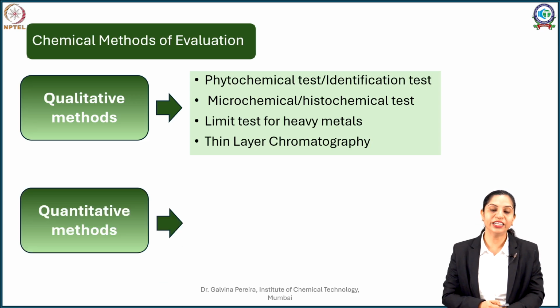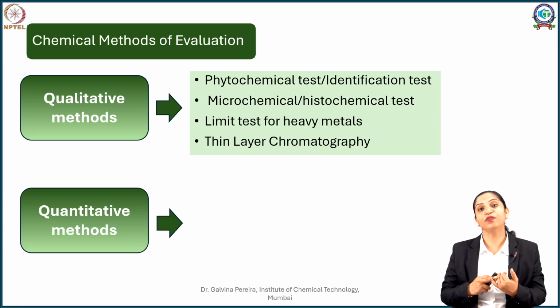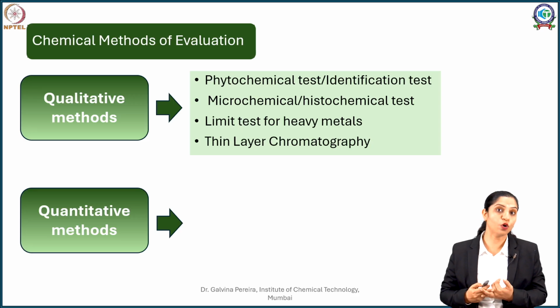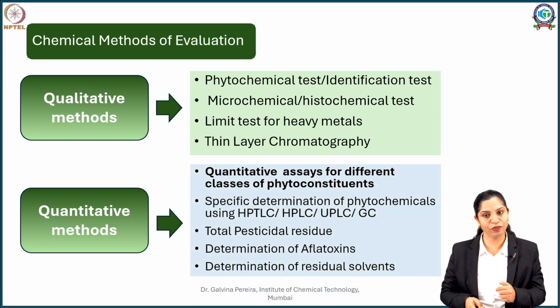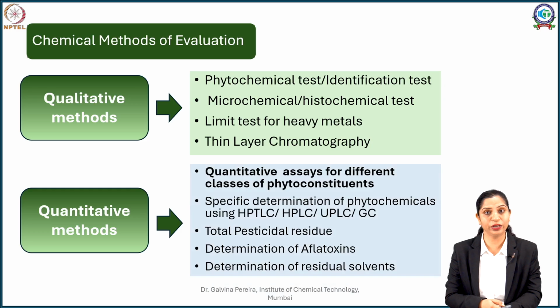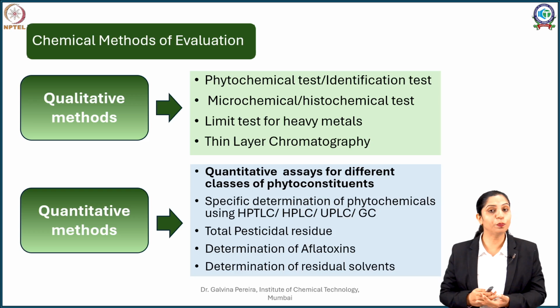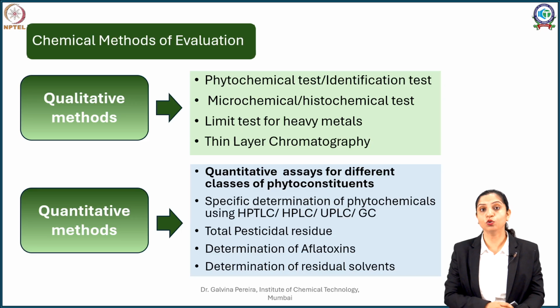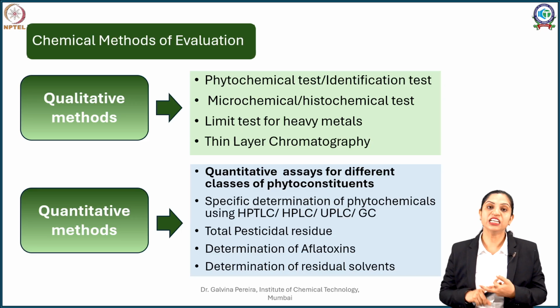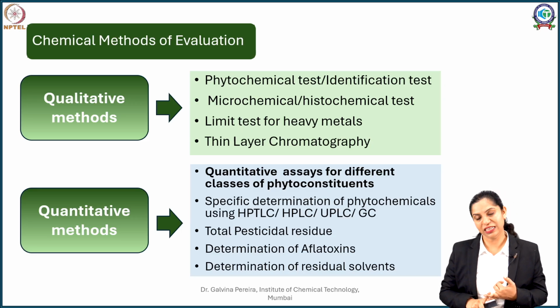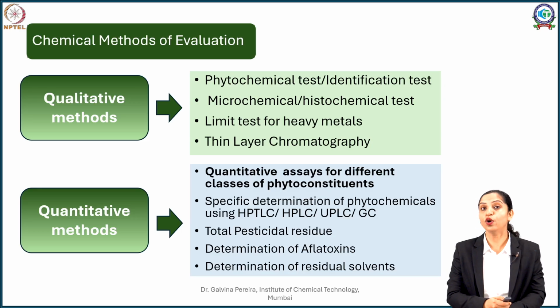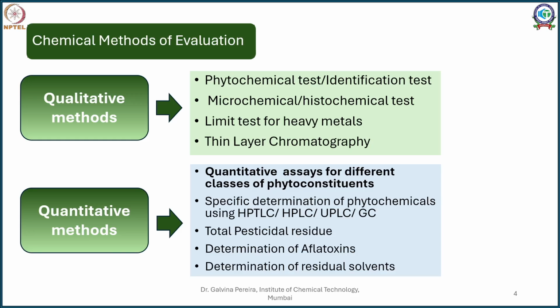When we are doing the quantitative tests, we are going to assess different spectroscopic as well as chromatographic methods to quantify the drugs, especially the phytochemicals. This includes UV-Vis, spectrofluorometry, HPLC, HPTLC, UPLC, GC, and so on. Chemical methods have also been used to quantify toxins such as pesticides, aflatoxins, as well as residual solvents. So let's dwell more on spectroscopic methods in this session.